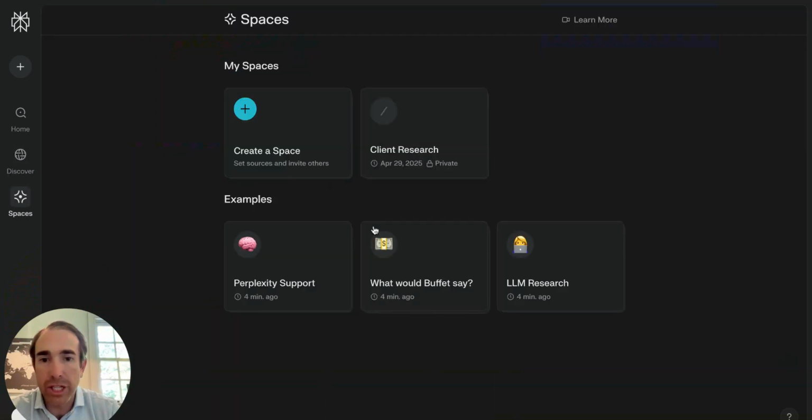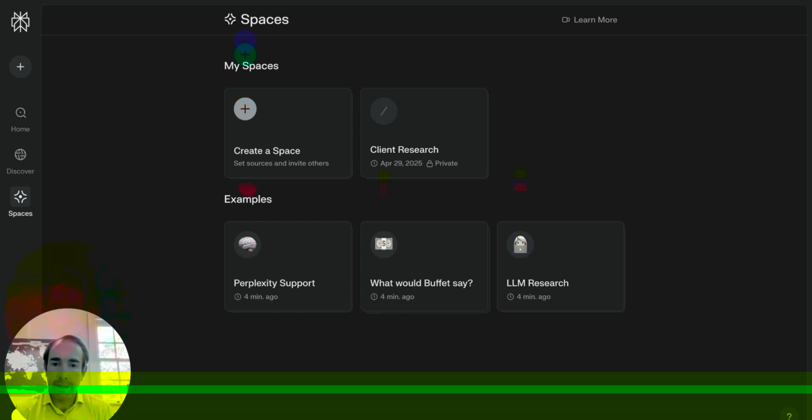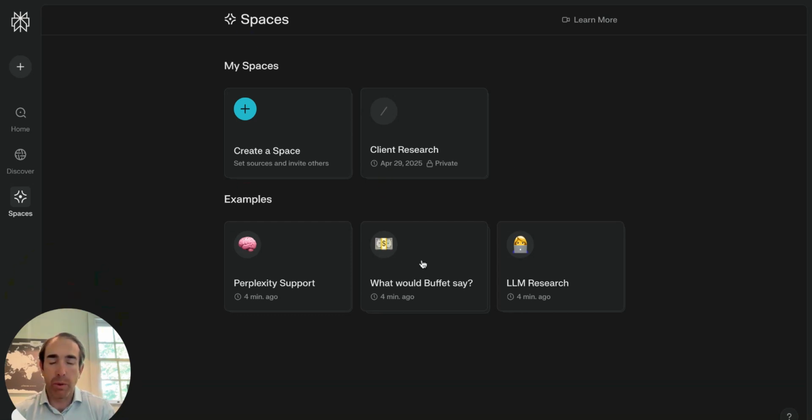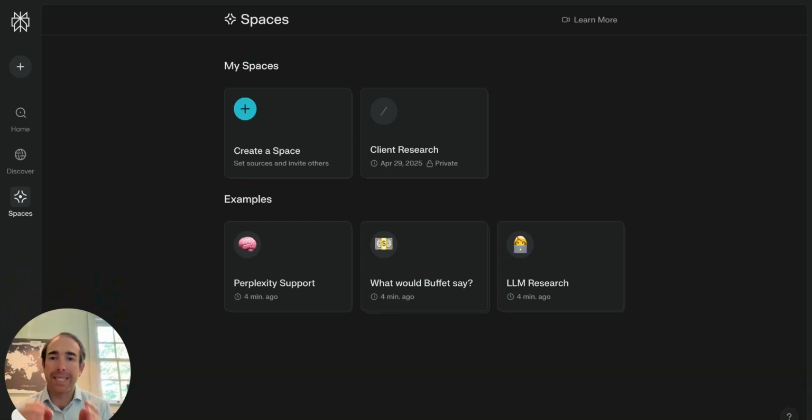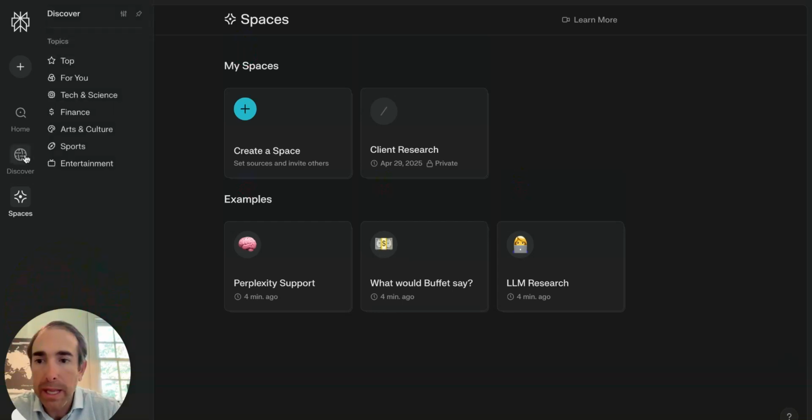You can also go and create spaces. So if you want to do different client research or analytical research, or as this one says, what will Buffett say type of research, you can create spaces. We're not going to go deep into it this time, but it's super valuable for you if you want. So let's go over to Discover.